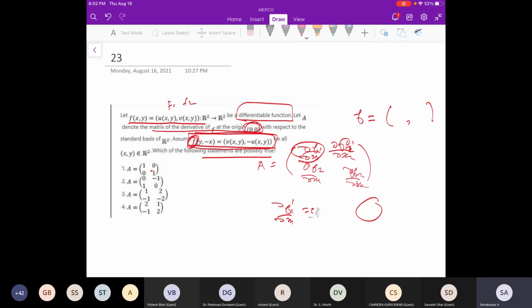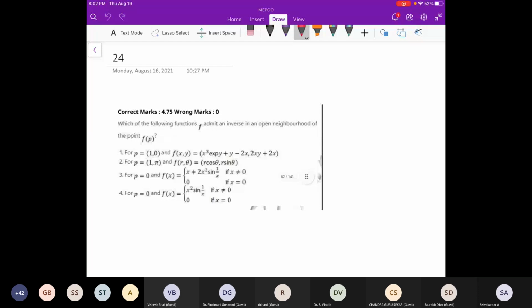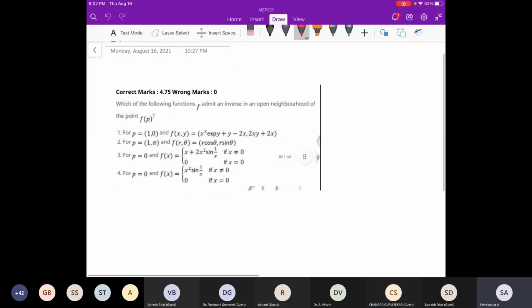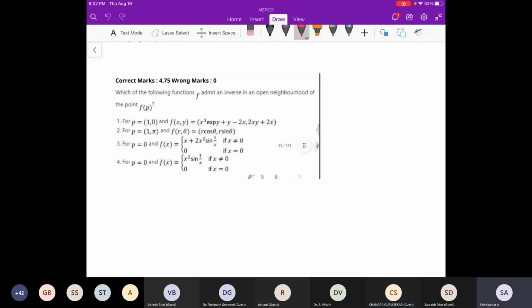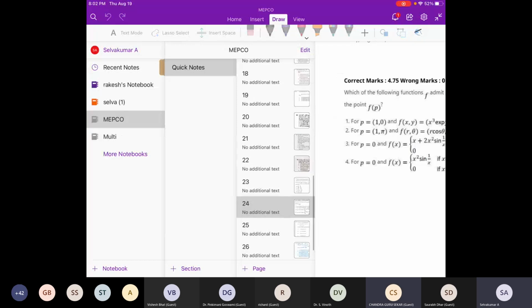Okay, maybe I will stop here. Okay, here also, sir, directly inverse function theorem. Is there any doubt? Yes, you can ask. No doubt.